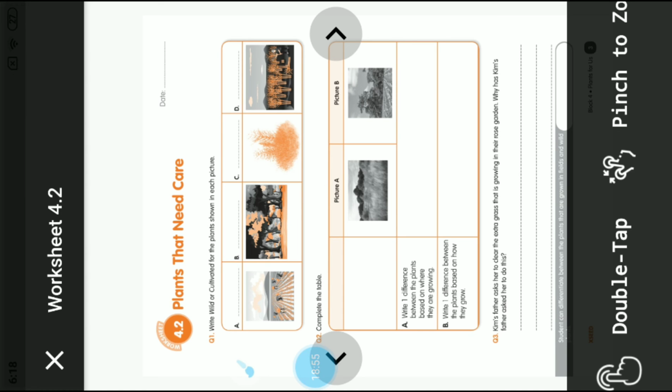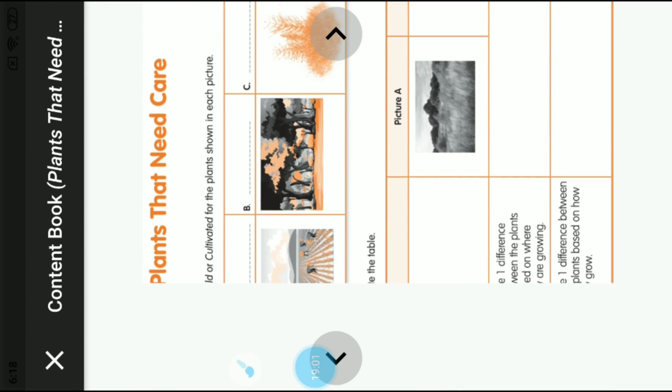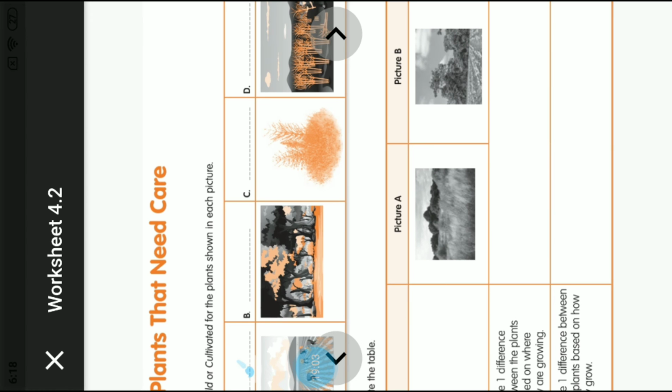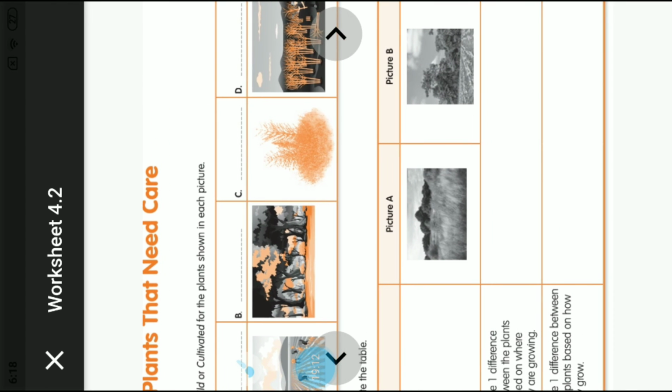Yes, children, open page number 18 from your workbooks. On page number 18, the first question is: write wild or cultivated for the plants shown in the given picture. They are asking whether these plants in the picture are wild or cultivated.